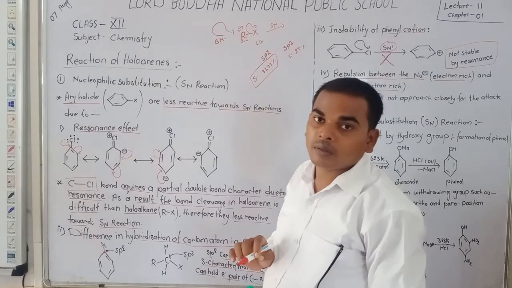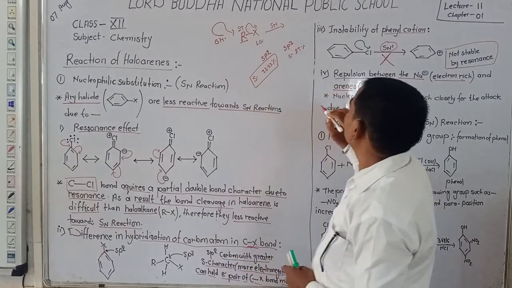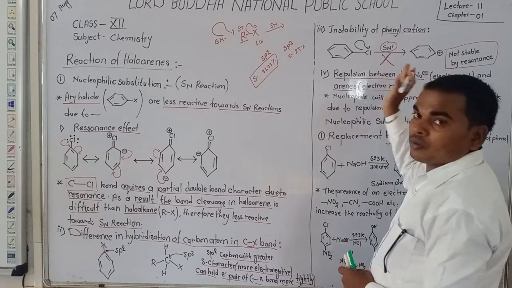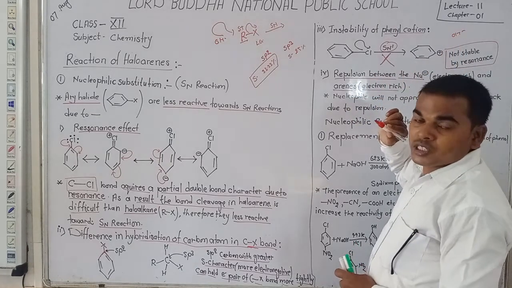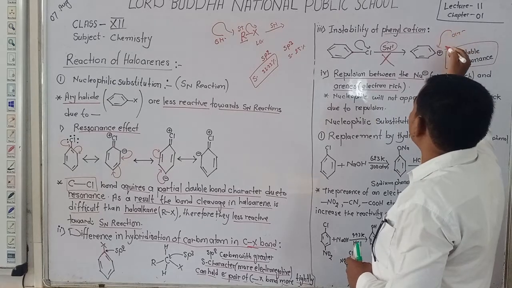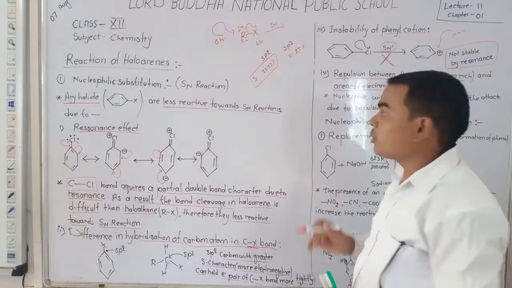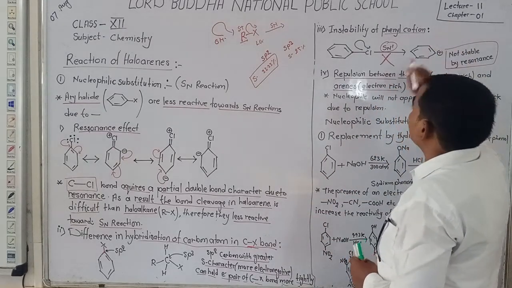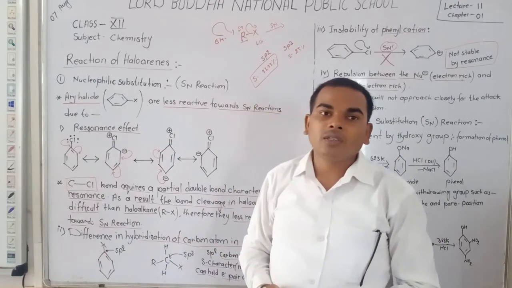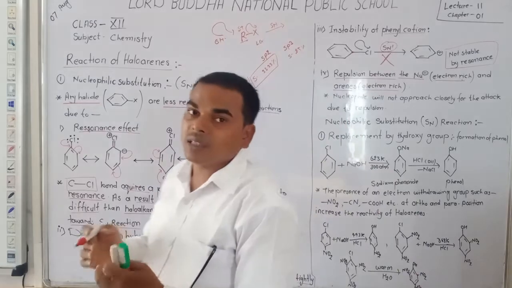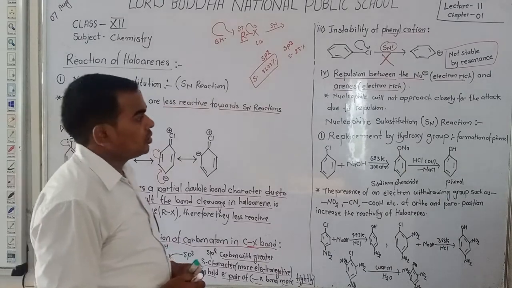But in haloarenes, when the chlorine leaves and OH minus, the electron rich nucleophile, attacks this site, the electrons present in the ring repulse the nucleophile. It means the attack of the nucleophile is not possible. So we say it is less reactive towards the SN reaction. Okay, student?